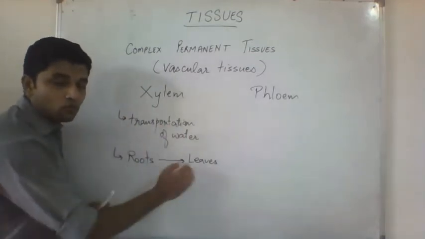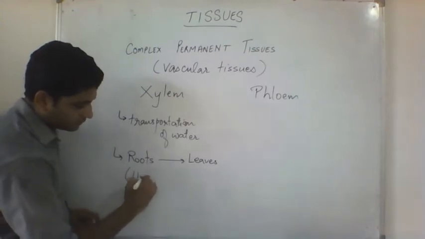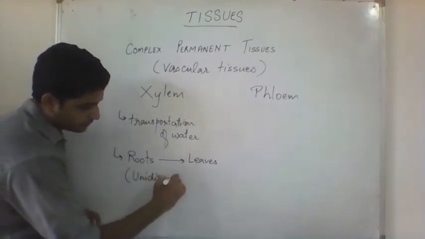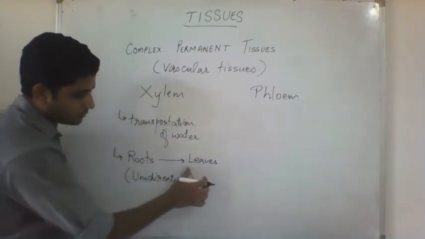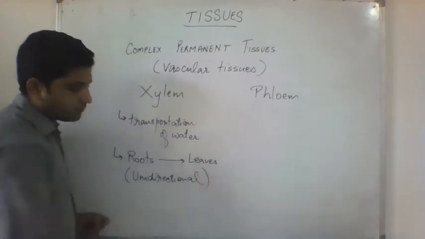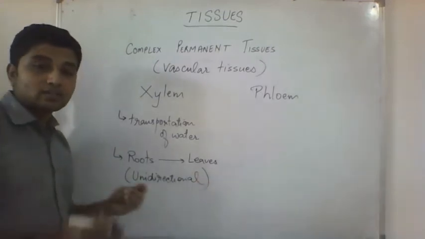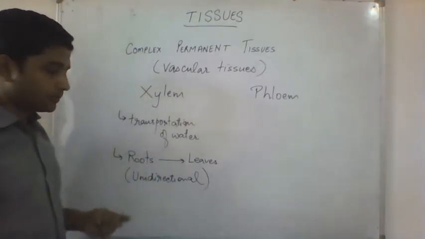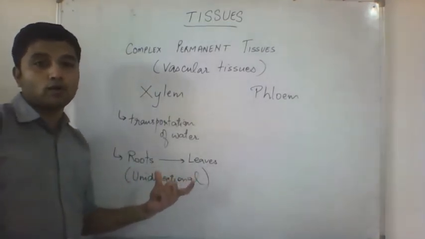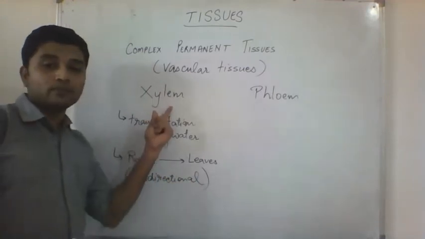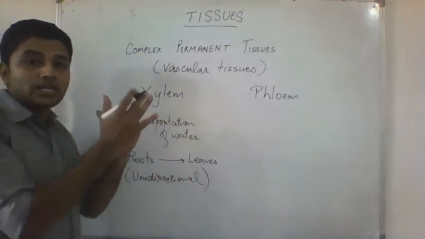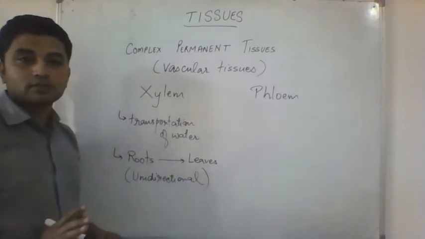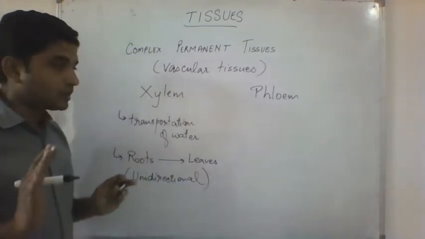So we call this movement unidirectional, meaning one direction. Uni means one. So unidirectional flow of water occurs in the xylem, from the roots to the leaves. That's clear. Now let's see phloem.